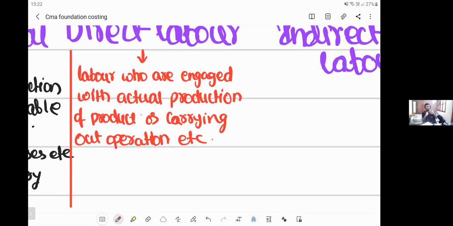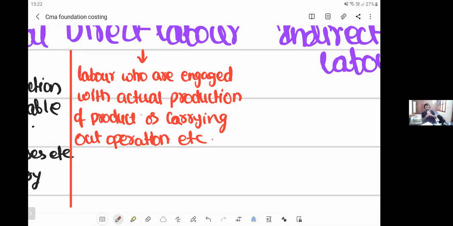Say for example, in case of the education industry, we people are directly associated with you people. Means we are directly associated with the production. So in this case, we are direct labor, and you people are the end products. We are providing you service. But there are some people in the same education industry who don't teach, but without them the classes cannot happen, like administration staff. Though they do not teach, they help the direct labor to perform their work efficiently. So these type of people are called indirect labor.